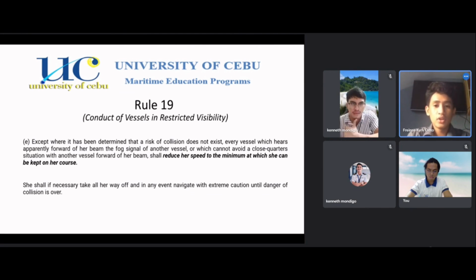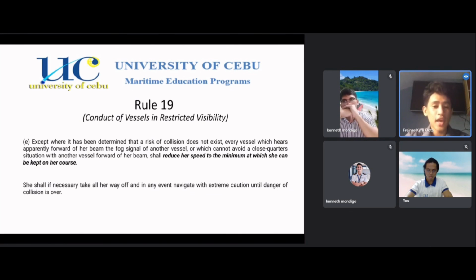So when a fog signal is heard forward of the beam and risk of collision exists, Rule 19, paragraph E applies to every vessel. Even if the vessel has detected the other one on her radar, the fact that a fog signal is heard means that a risk of collision exists. That means that the distance between the two vessels is within close quarter situation limits in restricted visibility, and also that the vessel has not taken avoiding action in due time. Vessels are then required by Rule 19, paragraph E to reduce their speed to bare steerage way.